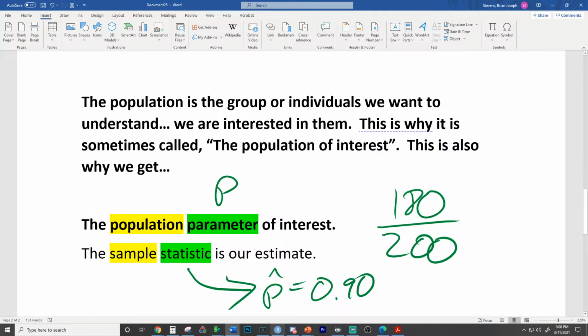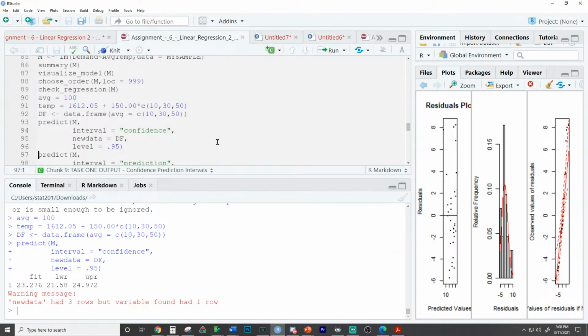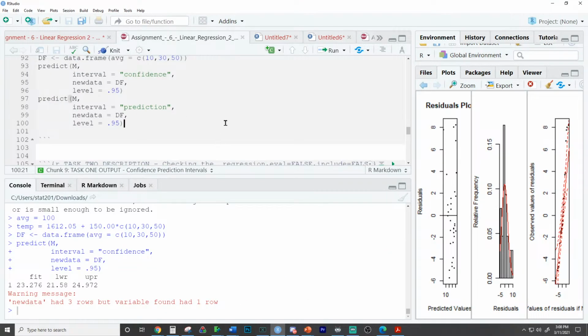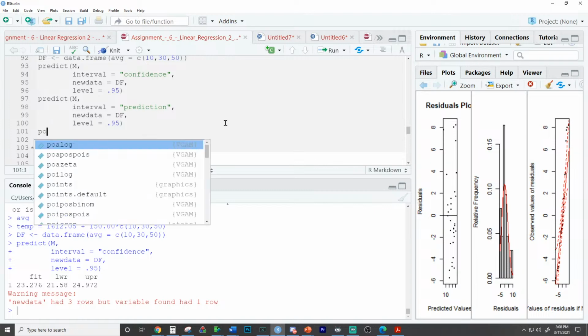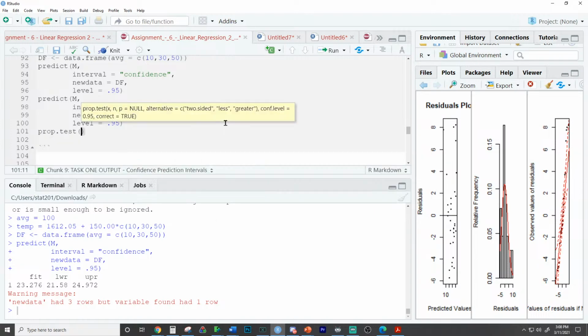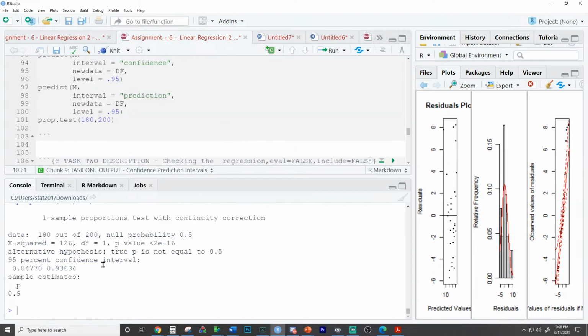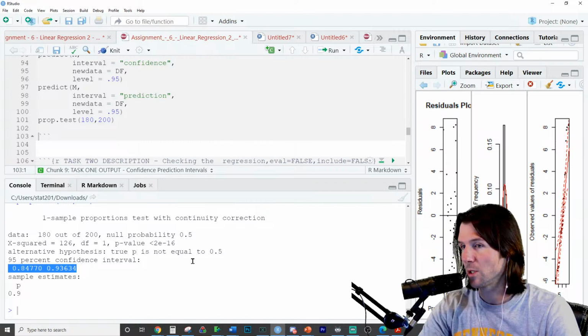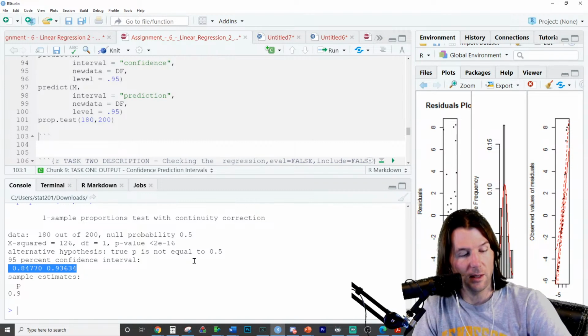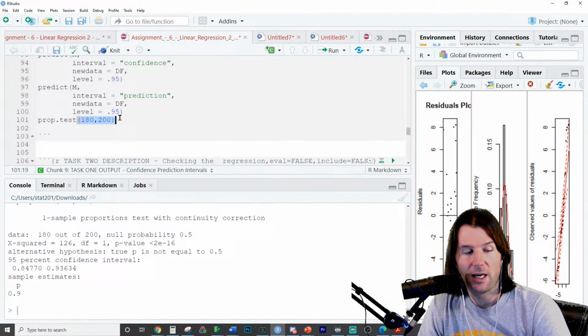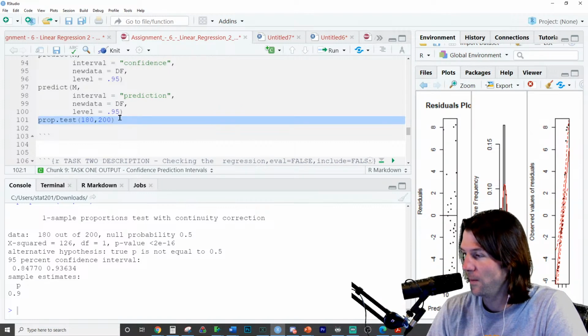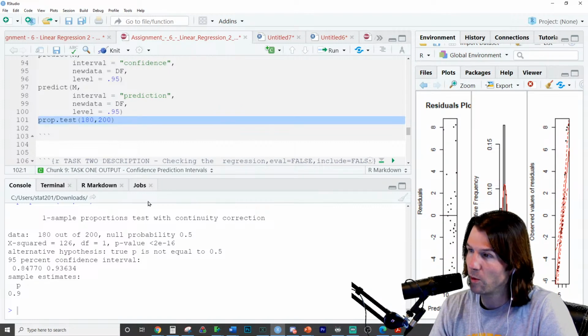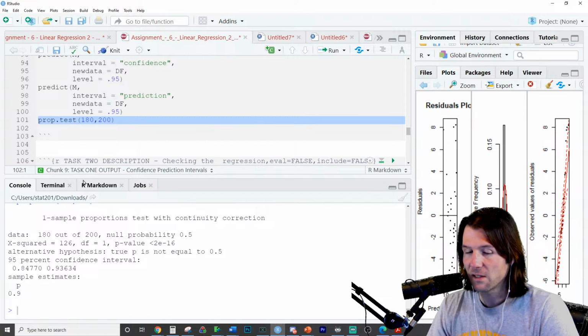And so with that, and I will point out what's really awesome is if you go over to R, and I'll show you how to take a log base 10, all you have to do here is prop test. And so to do this, you can just go here to sample size or 180 out of 200, and there is the proportion, the interval right here. I am 95% confident the true proportion of people who like Taco Bell is contained in the interval 84.77 to 93.6, and that's why R is awesome. So that wouldn't be the true proportion. That would be the successes in our sample.